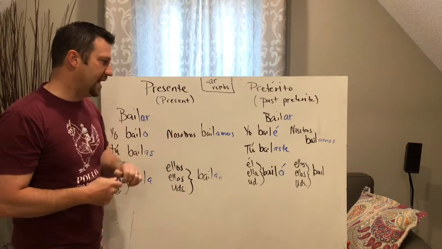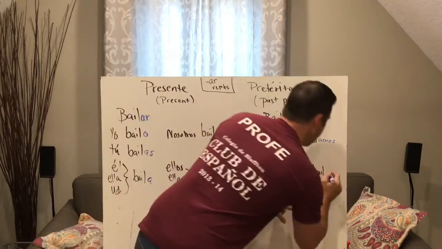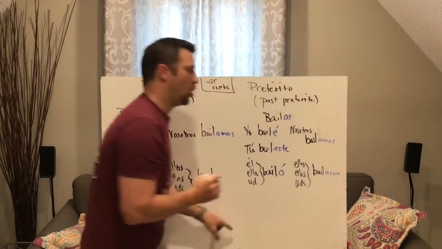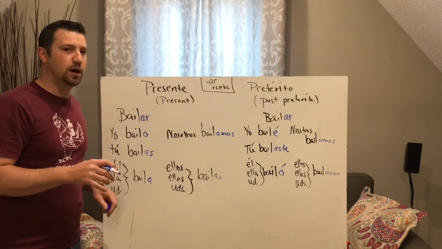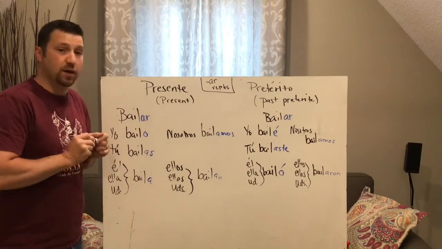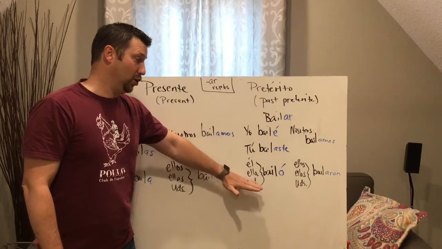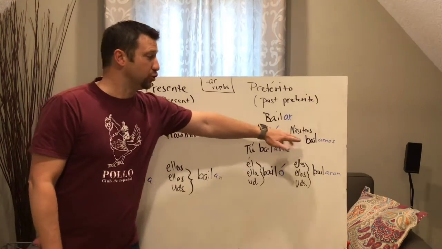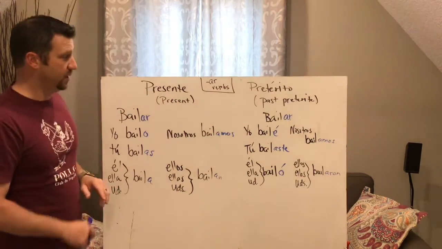Okay? And the last one is the hardest one to say. A-R-O-N. Bailaron. Bailaron. Ellos bailaron. So, practice saying this. Yo bailé, tú bailaste, él bailó. And you can go through ella bailó, usted bailó. Nosotros bailamos. Ellos bailaron.